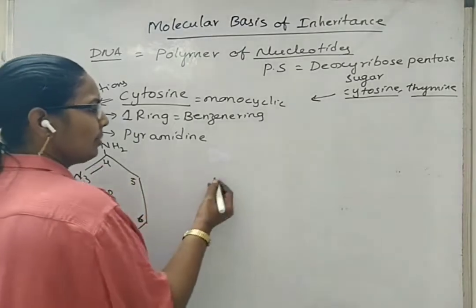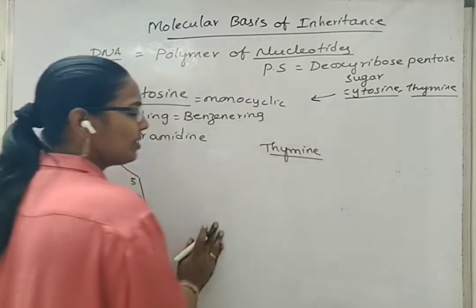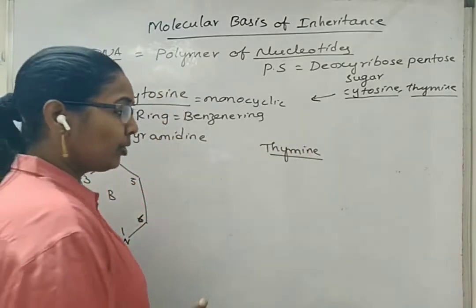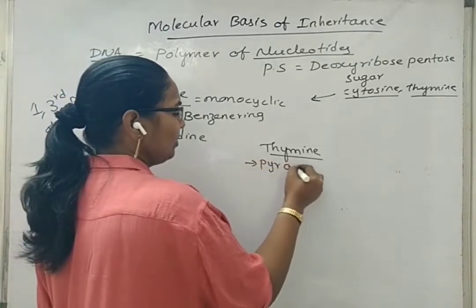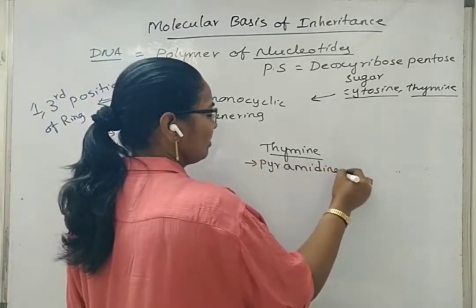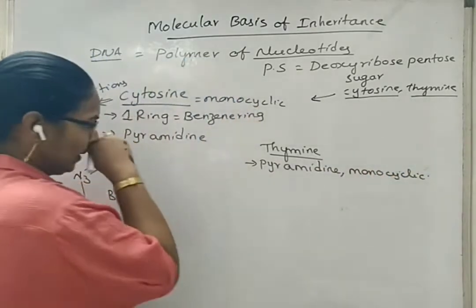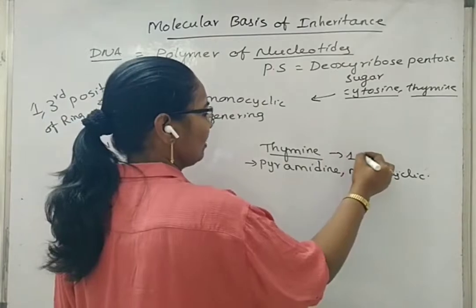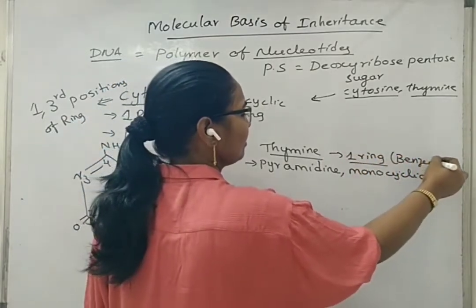Okay. Next, about thymine. Thymine is a nitrogen base and a pyrimidine that is present only in DNA. So it is also a pyrimidine, monocyclic, and it is made up of only one ring, that is benzene ring.